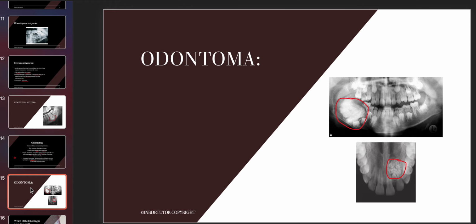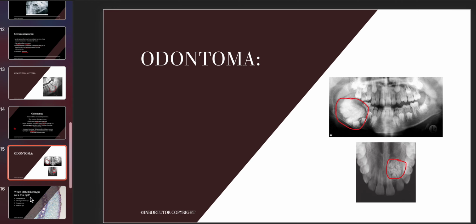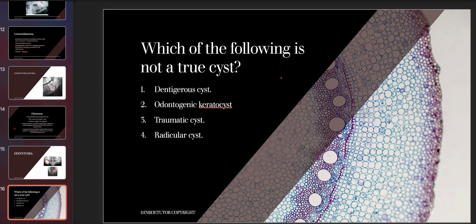Now, this was all for today, guys, and I have actually put some questions for you guys to practice. Let's go ahead and solve the questions. Now, the first question is, which of the following is not a true cyst? The options are dentigerous cyst, odontogenic keratocyst, traumatic cyst, or radicular cyst.